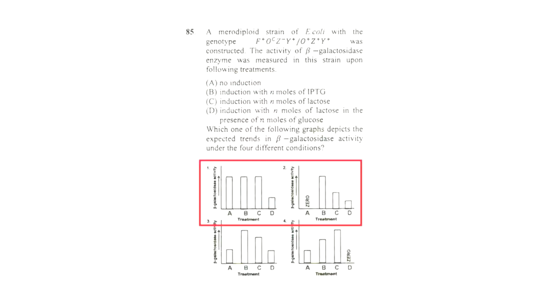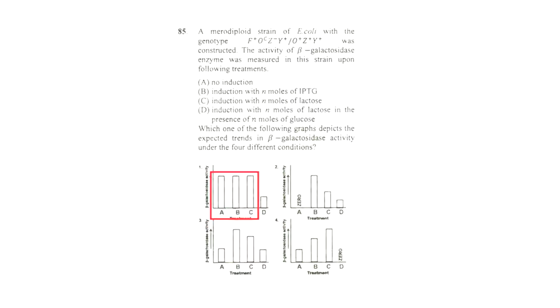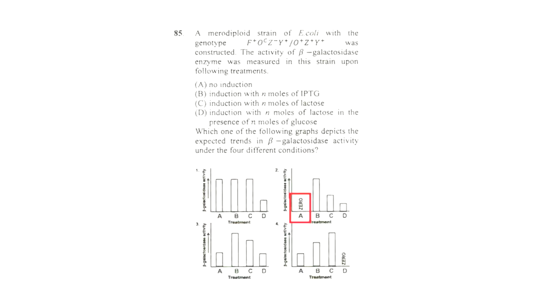Using this, we can eliminate the first and second options of your answer. In the first option, the A, B, C have the same level of enzyme activity, which is not possible because the level of expression of these genes is going to be different under these conditions. Under no induction, only a small amount of enzymes will be produced, only a small level of gene expression is going to happen. So we can eliminate the first option. We can also eliminate the second option, as it says that in case of no induction there will be no beta galactosidase enzyme produced, which is not possible, as we just discussed that even in the absence of any inducer, a small amount of enzyme is always being produced.